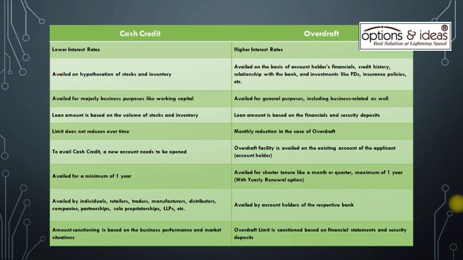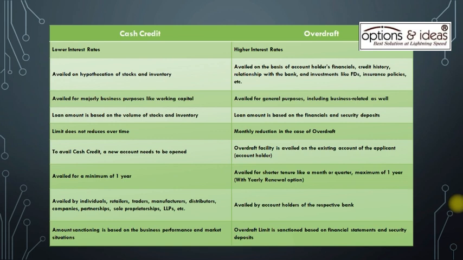Sixth, to avail cash credit, a new account needs to be opened whereas overdraft facility is availed on the existing account of the applicant, account holder. Seventh, cash credit availed for a minimum of 1 year whereas overdraft availed for shorter tenure like a month or quarter, maximum of 1 year, with yearly renewal option.